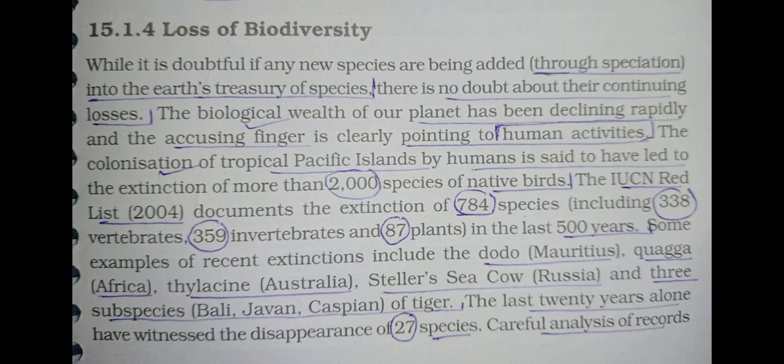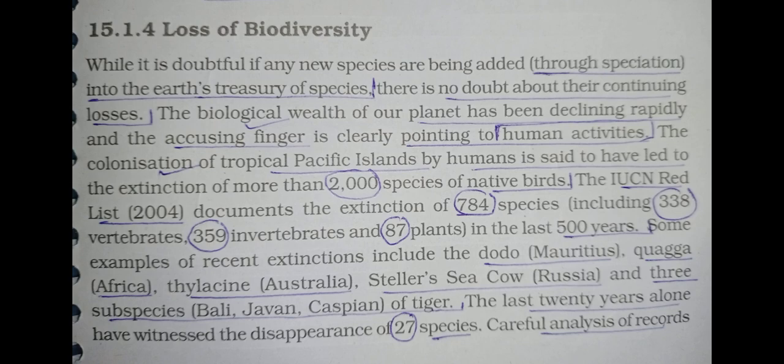So underline 500 years. Now see, some examples are dodo of Mauritius, quagga of Africa, Thylacine of Australia, Steller's sea cow of Russia, and 3 subspecies of tiger: Bali, Javan and Caspian. The last 20 years alone have witnessed the disappearance of 27 species. Okay, it means 27 species disappeared in the last 20 years.